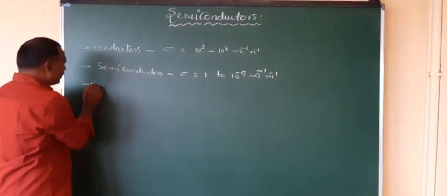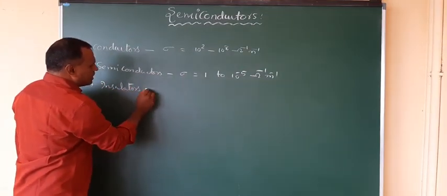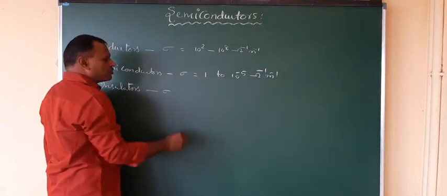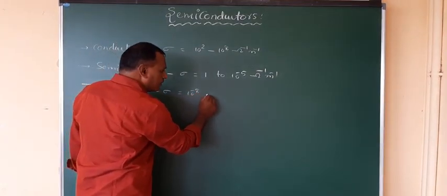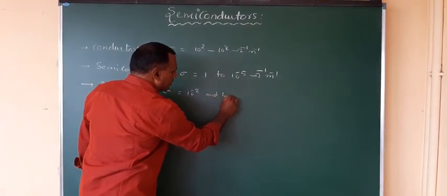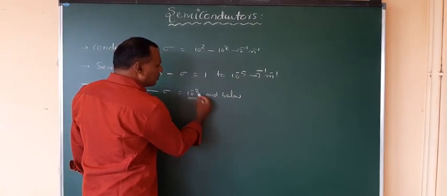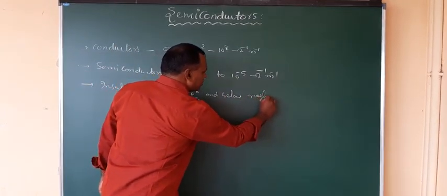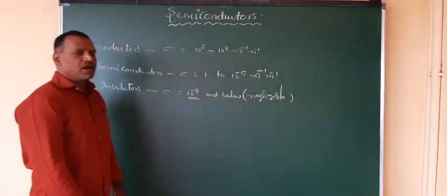And insulators have a very small sigma, 10 power minus 8 and below, which is negligible.